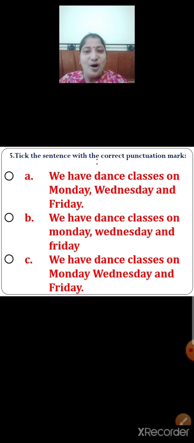Yes, you are right. Option A. Option A is the correct sentence with the correct punctuation mark, because the sentence has started with a capital letter. Also, the names of the days are written in capital. There is a comma to separate the words, and also the sentence has ended with a full stop. So children, option A is the correct sentence.